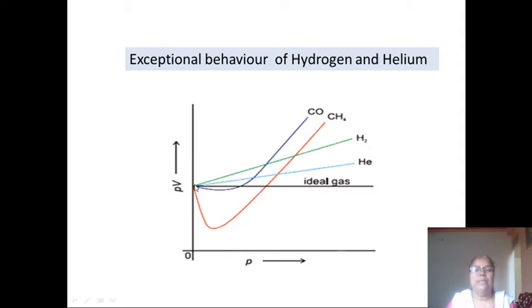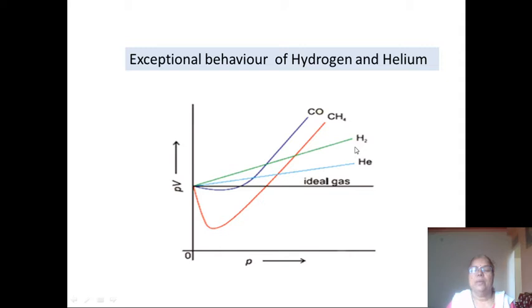Okay, that means hydrogen and helium have greater Pv values than the Pv values of ideal gas, and this is due to the nature of these two gases.